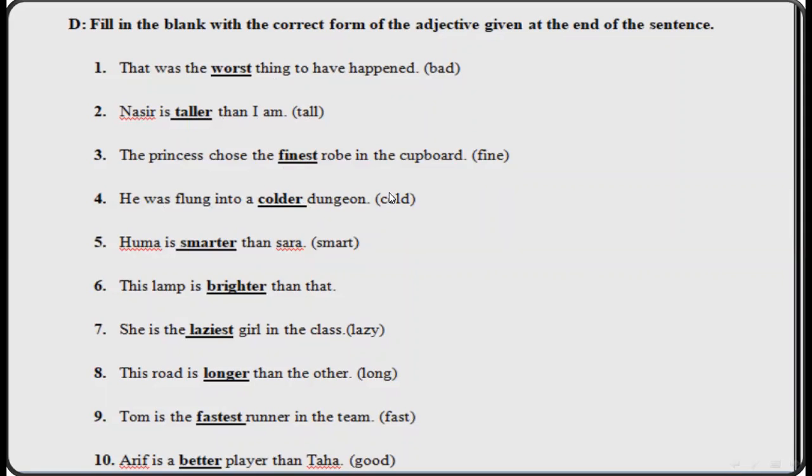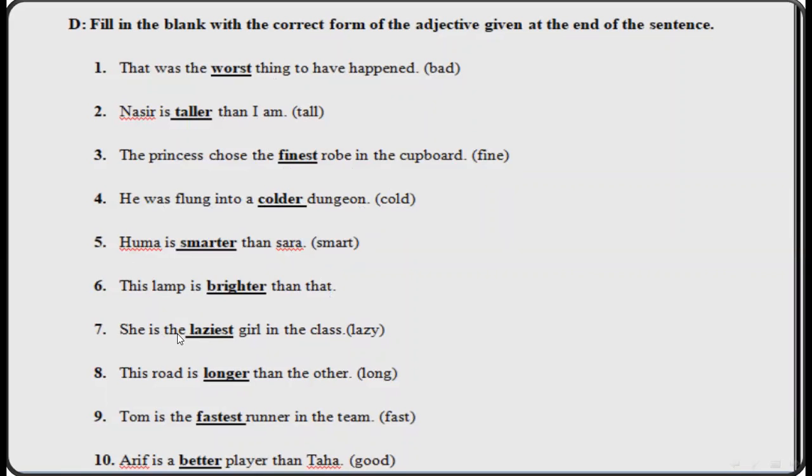You have the word cold, you convert into colder. Huma is smarter than Sarah because you have the word smart and smart change into smarter. This lamp is dash than that, so you have the word bright, so you change into brighter because when you see the word than, you simply insert er with the positive adjective.